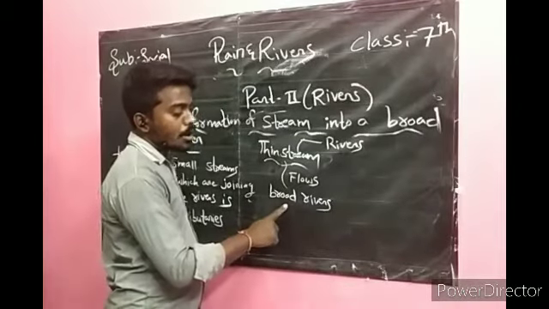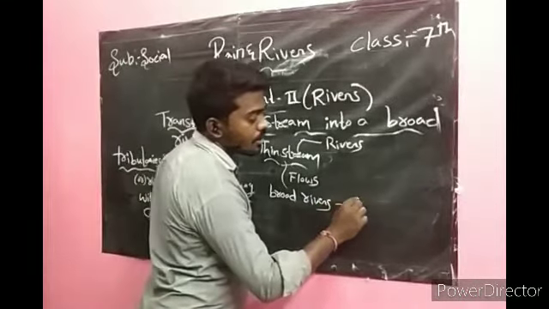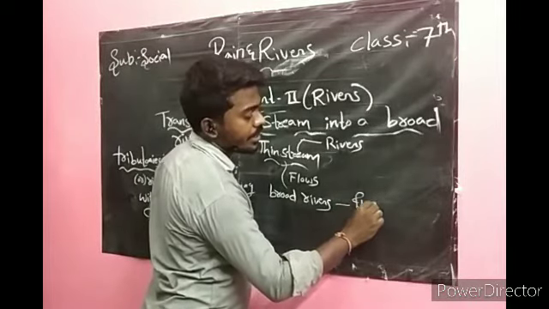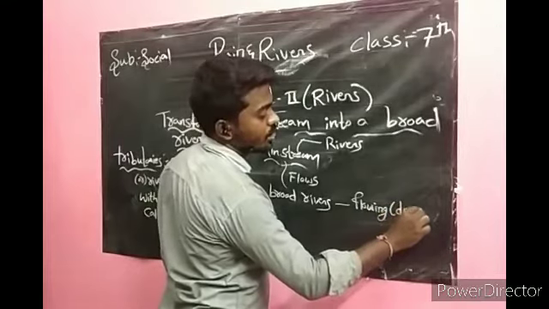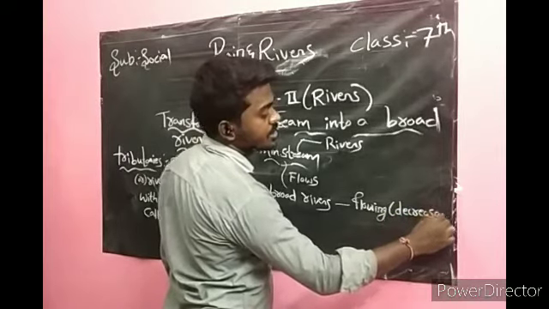When it becomes a broad river, the flowing will decrease.